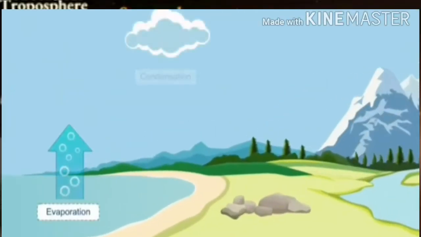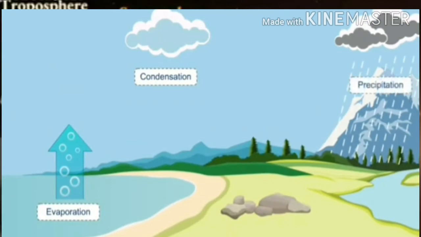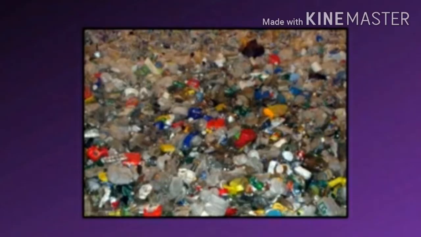This is the region of strong air movement and cloud formation. The stratosphere, on the other hand, contains dinitrogen, oxygen, ozone, and little water vapors. Let us discuss the tropospheric pollution.